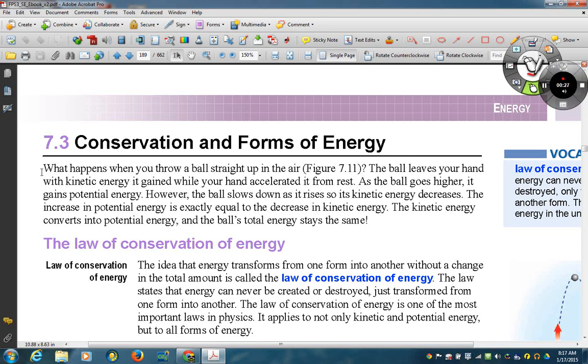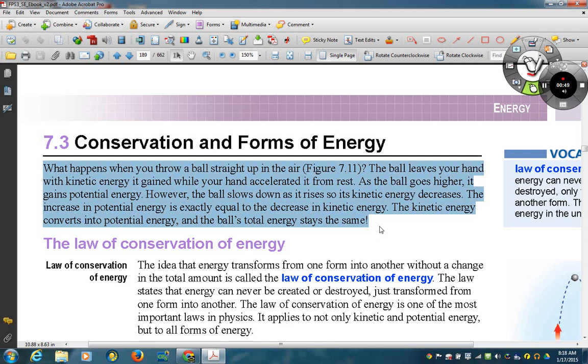What happens when you throw a ball straight up in the air? Figure 7.11. The ball leaves your hand with kinetic energy it gained while your hand accelerated it from rest. As the ball goes higher, it gains potential energy.